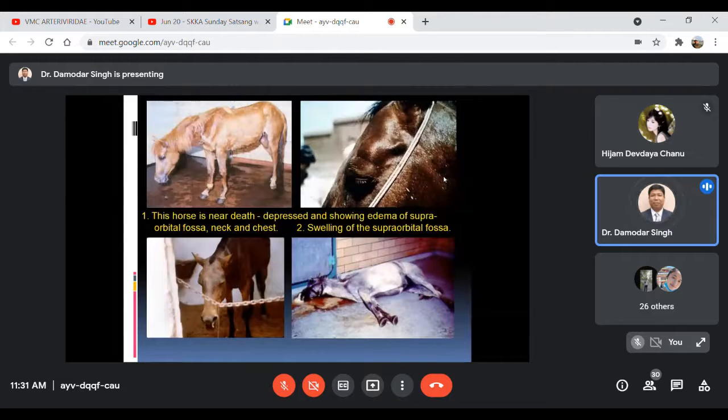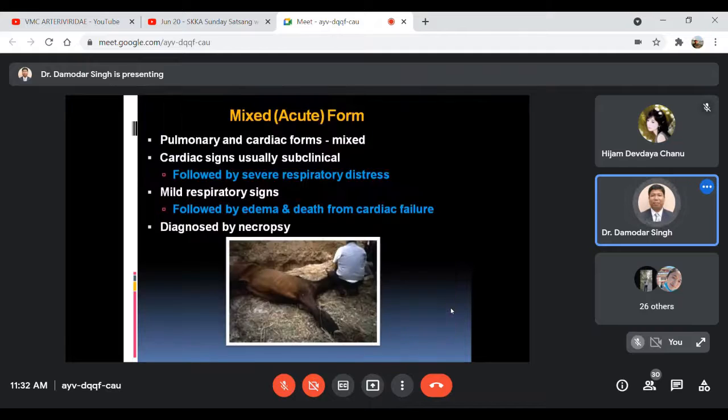These are some more pictures showing the supraorbital fossa very edematous and swollen, and the animal looking very depressed. And the extension of the neck, then the swelling of the throat, chest and brisket region, all these are other clinical findings or manifestations of this disease.